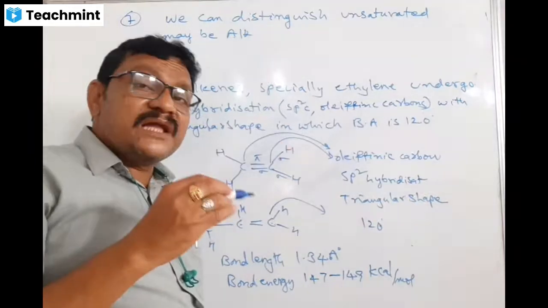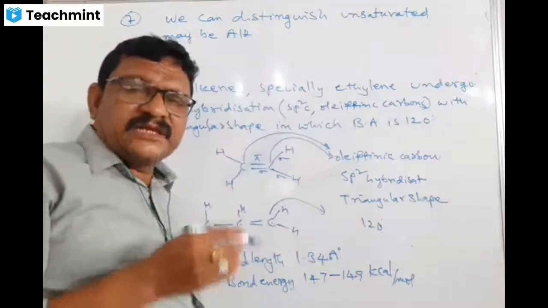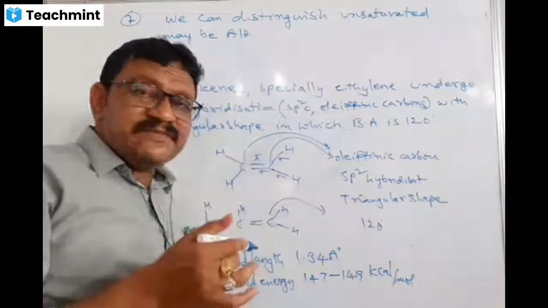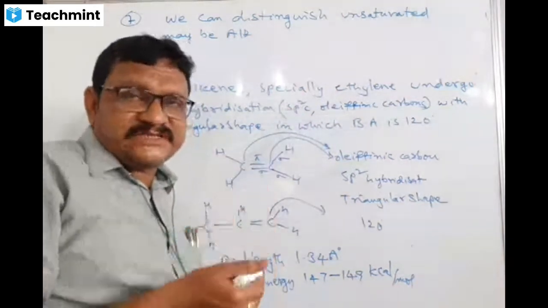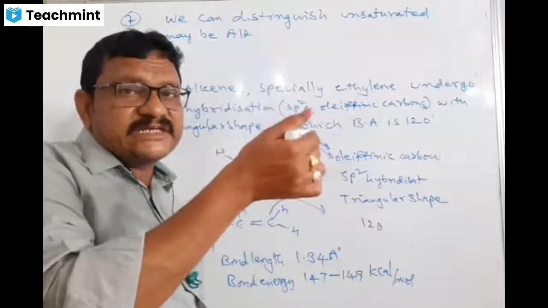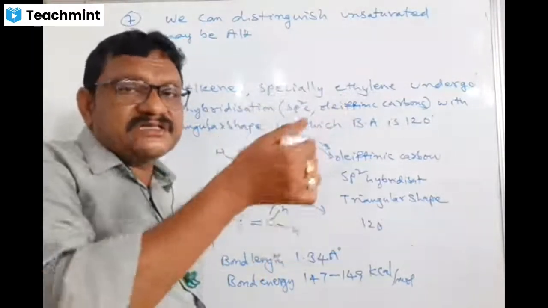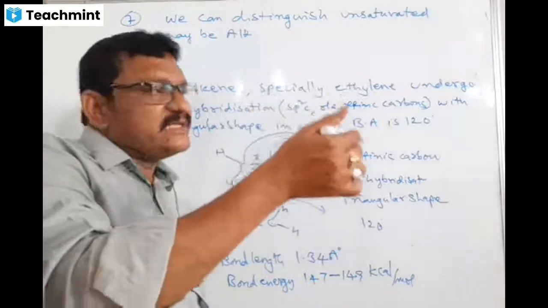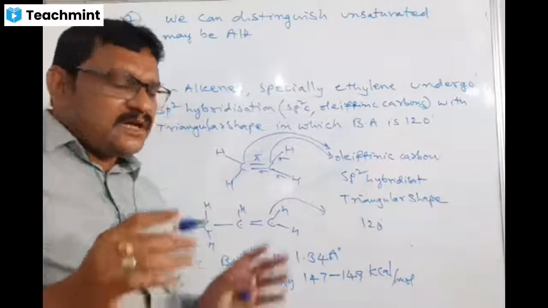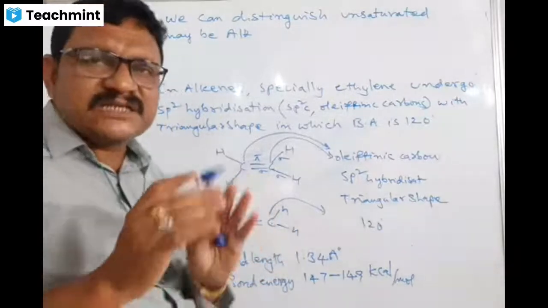For example, alkenes undergo addition reaction. In the same way, alkynes undergo addition reaction. But in the case of alkenes, it is a one step addition. In case of alkynes, what happens? They can undergo addition, but in two steps, because the triple bond becomes a double bond, and again the double bond becomes a single bond. That's it, the main difference. Of course, the chemistry of alkenes and alkynes is almost similar.